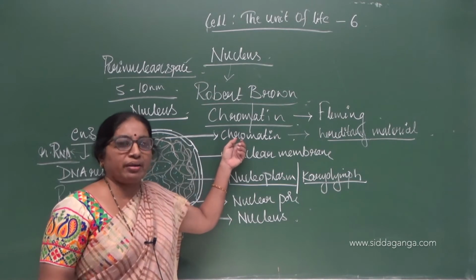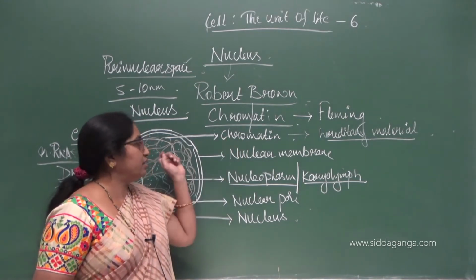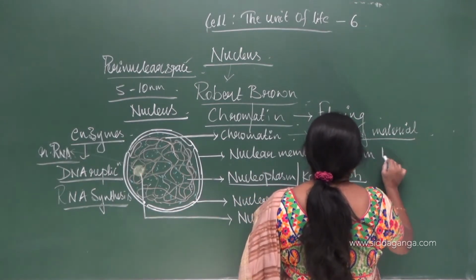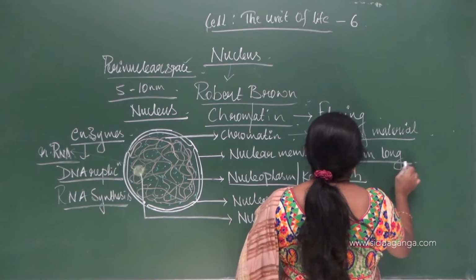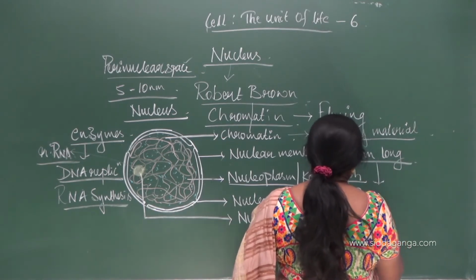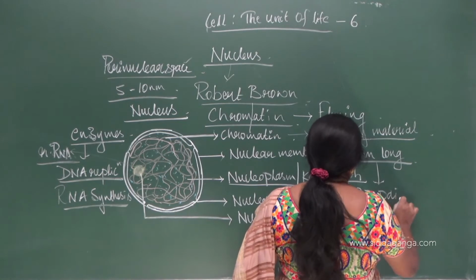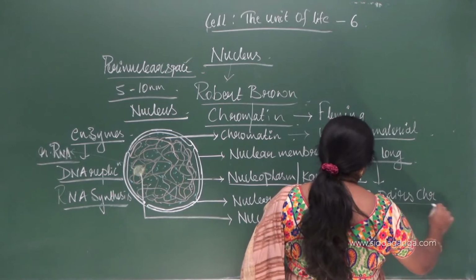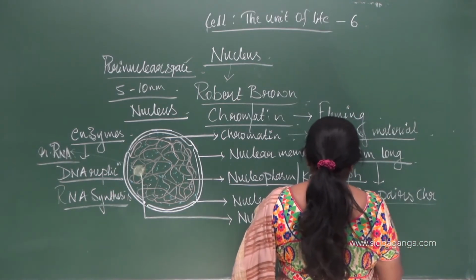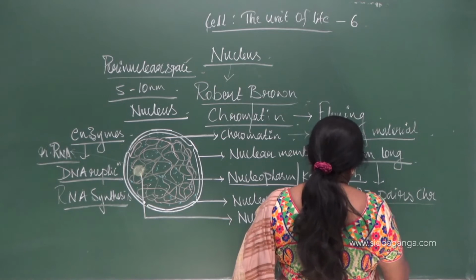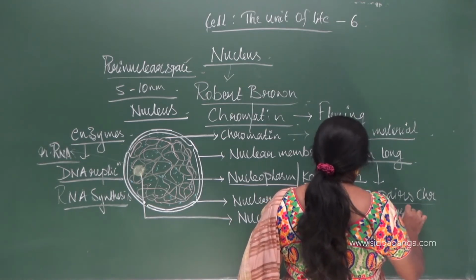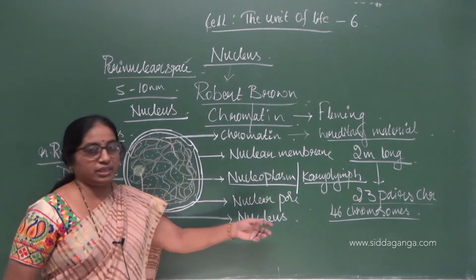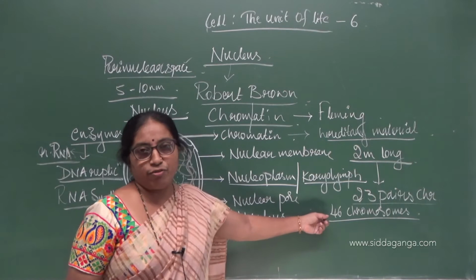Then what does this chromatin contain in it? This chromatin, the thread-like structure, is about 2 meter long, and in it, it contains 23 pairs of chromosomes or 46 chromosomes. So all cells will not contain 46 chromosomes. It is unique only for the human body cells. The human body cells will contain 46 chromosomes.